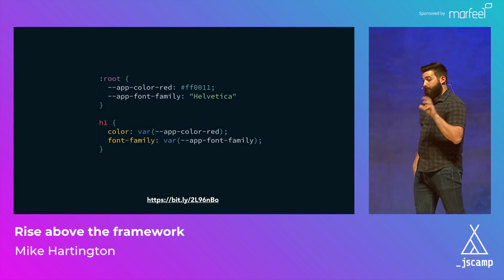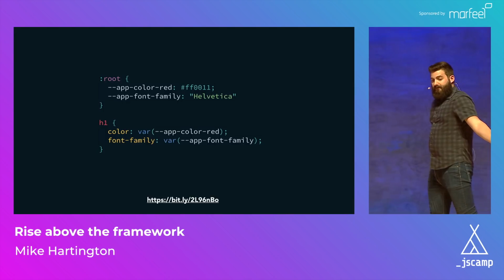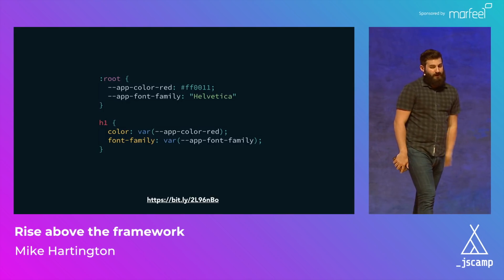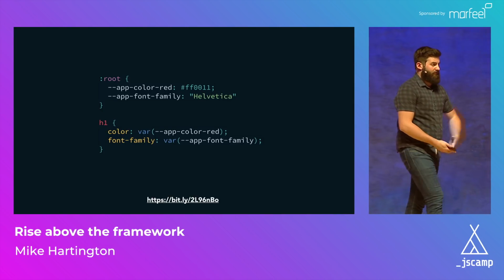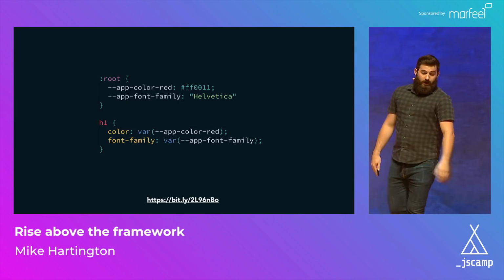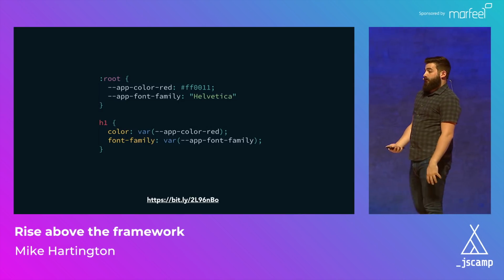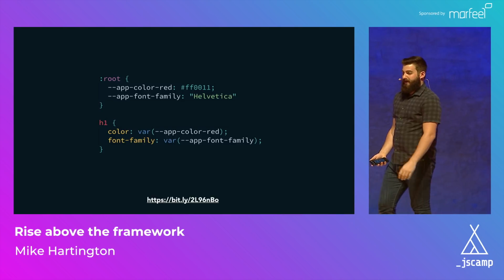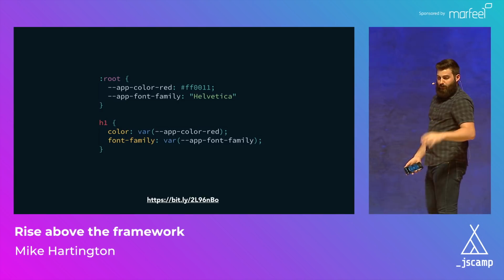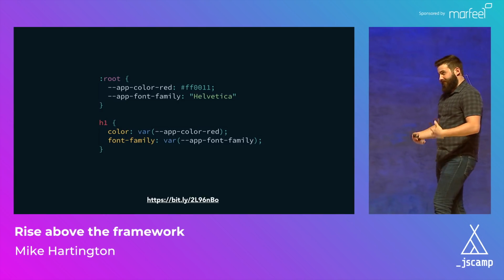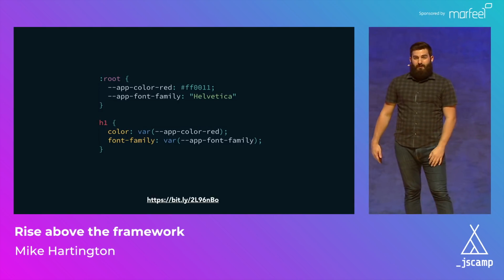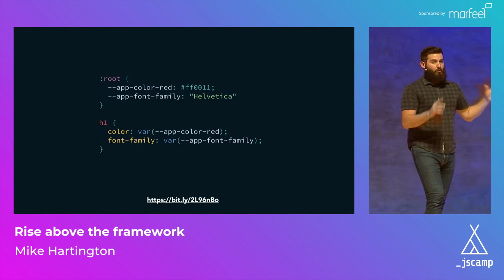By just creating this block called root, we can create a variable called appColorRed and set its value to red's hex code. From there, we can create another variable for the font family. We can set it to Helvetica. It could be whatever you want. But once we want to actually use these variables, we can say, here is my h1. I want its color to be whatever the value of this variable is. We can use the var function in CSS. Yes, CSS has functions. It's pretty cool. And we can just pass it this variable name that we want to reference. And at runtime, it'll figure out what value we should use.